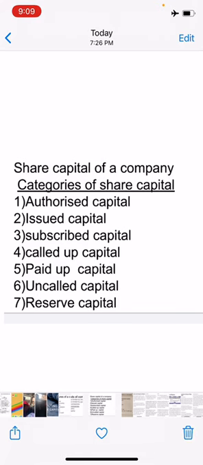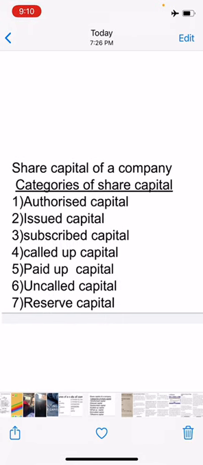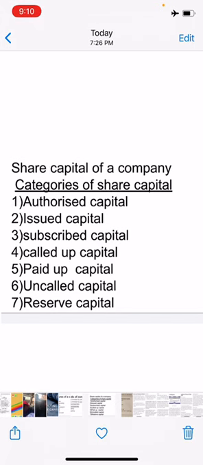From an accounting point of view, the share capital of the company is classified as authorized capital, issued capital, subscribed capital, called up capital, paid up capital, uncalled capital, and reserve capital. Now we will see what is authorized capital.